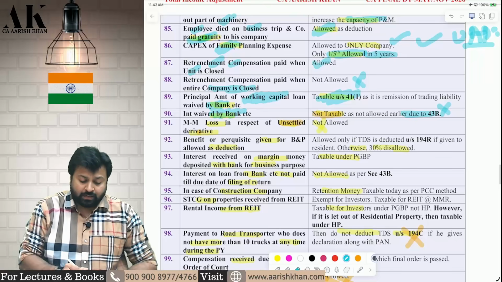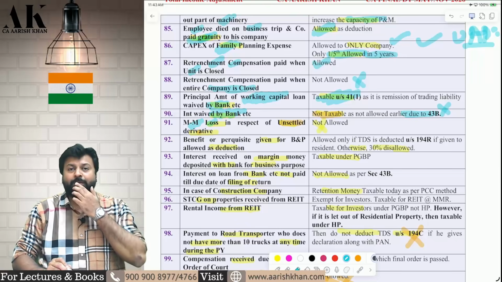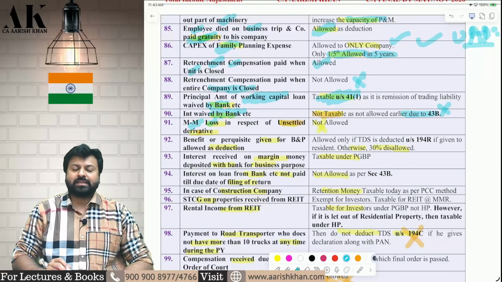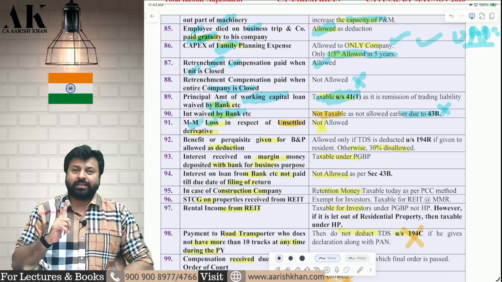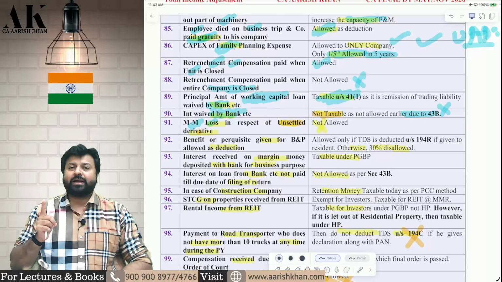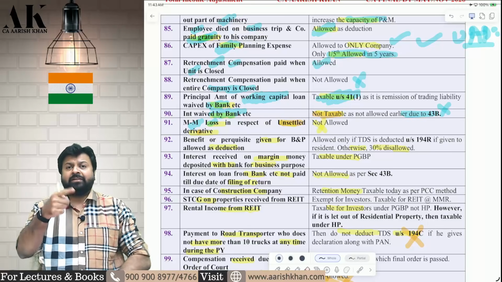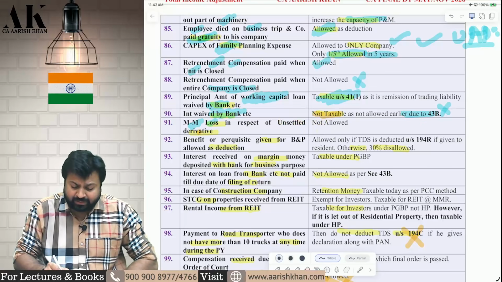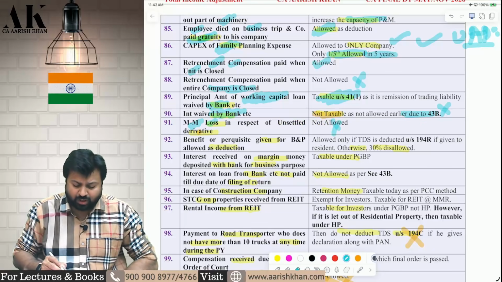Next one, mark to market loss. Is mark to market loss allowed? Yes, it is allowed under section 36(1)(xviii), but it should be as per ICDS. Only then it is allowed. If it is not as per ICDS, then it is disallowed under section 40A(13). The ICDS says that the mark to market loss should be from a settled derivative. If it is from a settled derivative, it is allowed. If it is from an unsettled derivative, then it is not allowed. It will be disallowed under the income tax law. I hope it is clear to all of you.